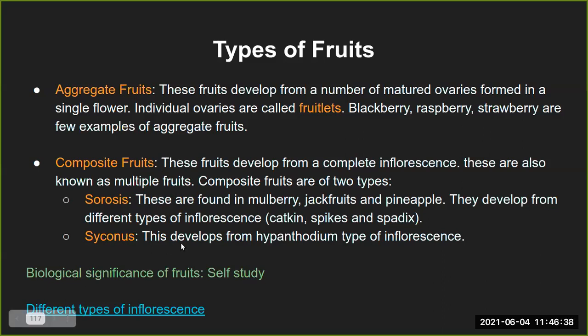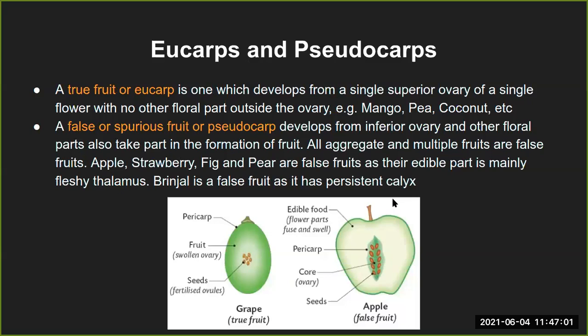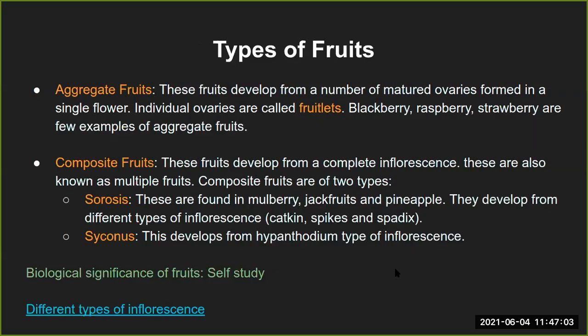And Syconus develops from the Hypanthodium. This is a specific structure which grows from the main shoot, and that develops into the fruit. That is the Syconus. Why haven't I mentioned the example here? Oh, I guess it will come forward.